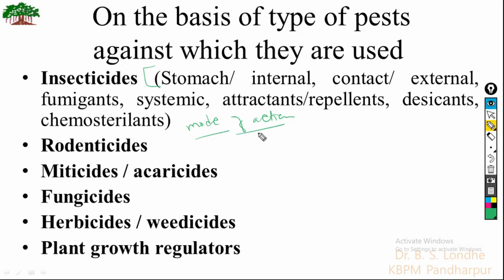So pesticides can be classified on three bases: the chemical nature, the pests against which they are used, and their mode of action. Stomach, internal, contact, external, fumigant, systemic, attractant, repellent, desiccants, and chemosterilants: this classification is based on their mode of action.